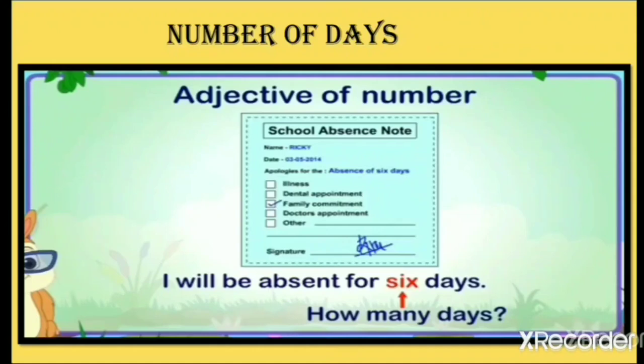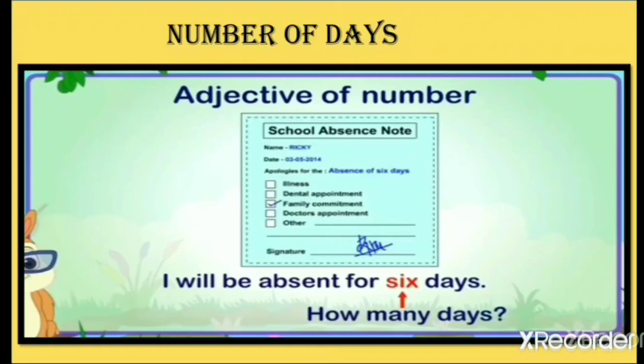So suppose when you give an application to your principal, or your class teacher asks you the reason for your absence, and then she asks how many days you are not going to come, and in reply you say I am not going to come for maybe 1 day, 2 days, 6 days or maybe 10 days.